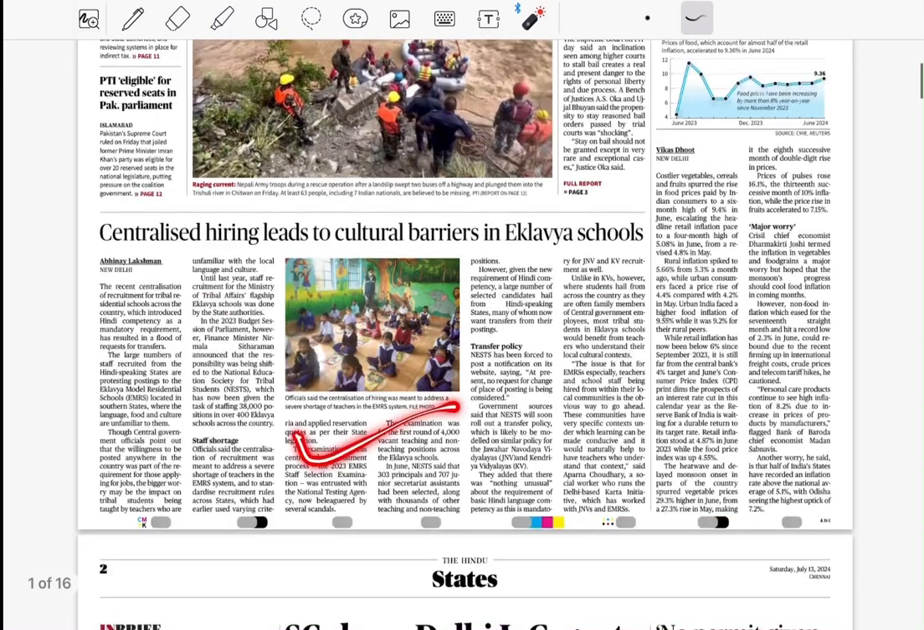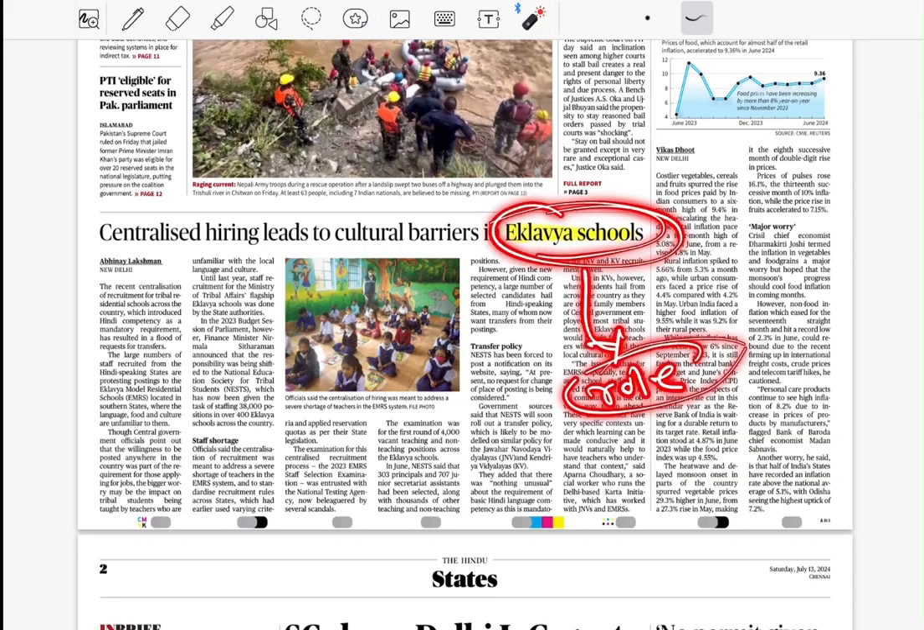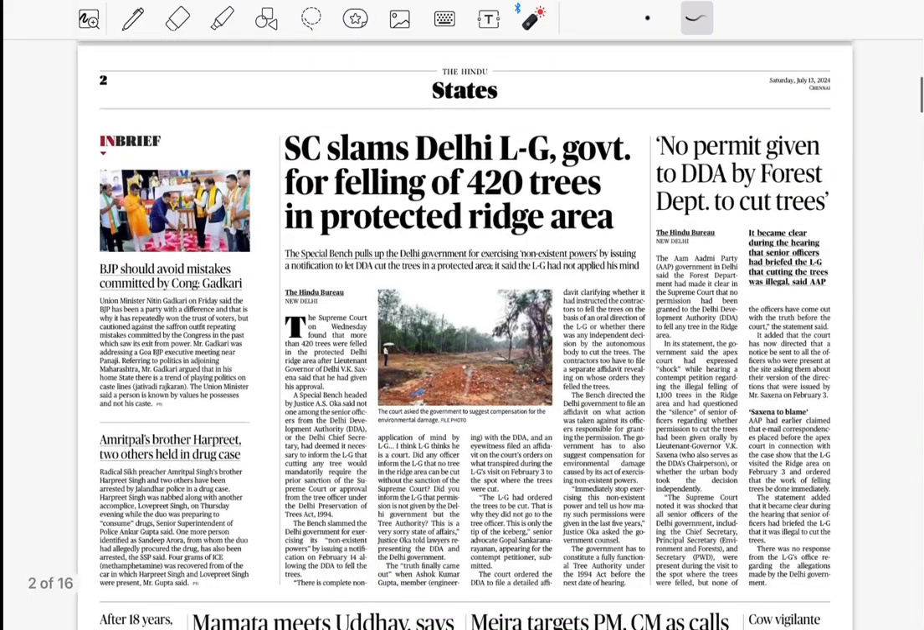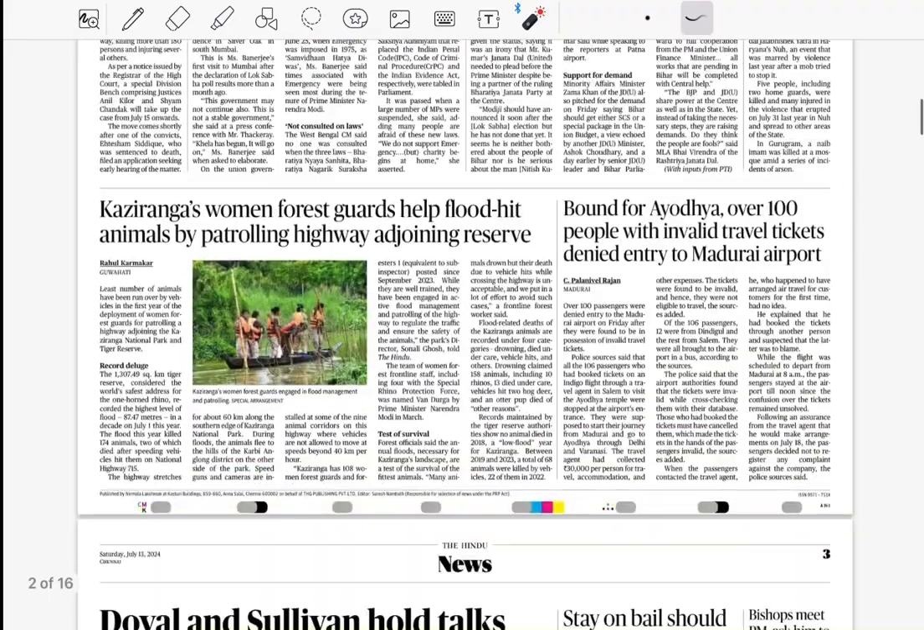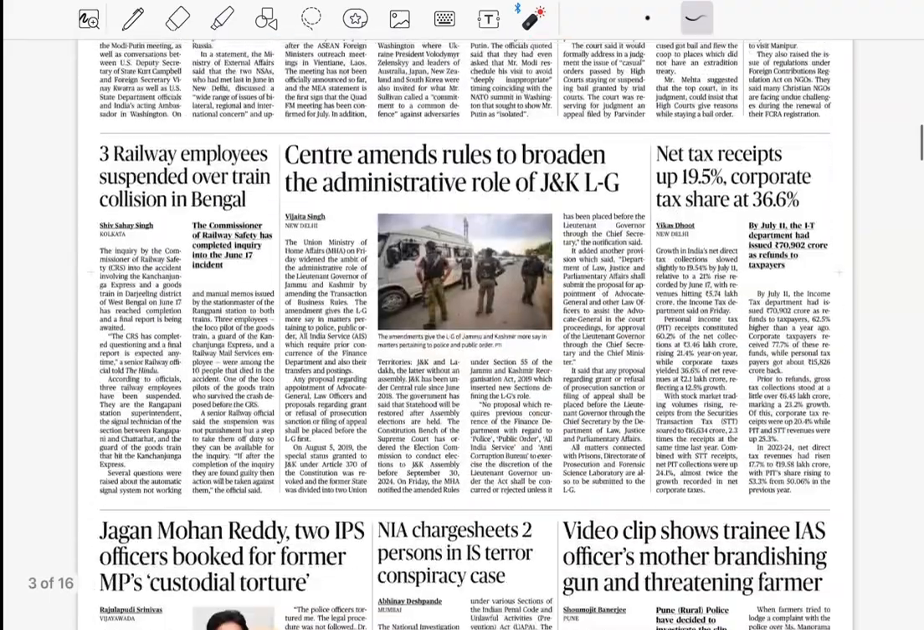This is Eklavya schools. Eklavya schools are important from the prelims point of view, because in prelims they have already asked about the Eklavya schools model. Who funded this school model, and what is the role of it? You can Google it for Eklavya schools. Okay, now let's move on to the next things.